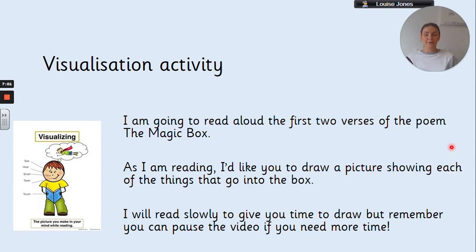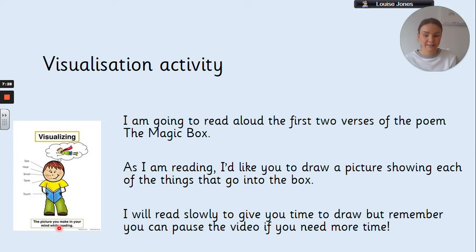Okay, so back to our poetry unit, and we're now just going to be thinking about the poem The Magic Box. The other poem by Michael Rosen we're not going to be thinking about now. That was just yesterday's lesson. We're now thinking about the Magic Box poem by Kit Wright. And first activity is a visualization activity, okay?